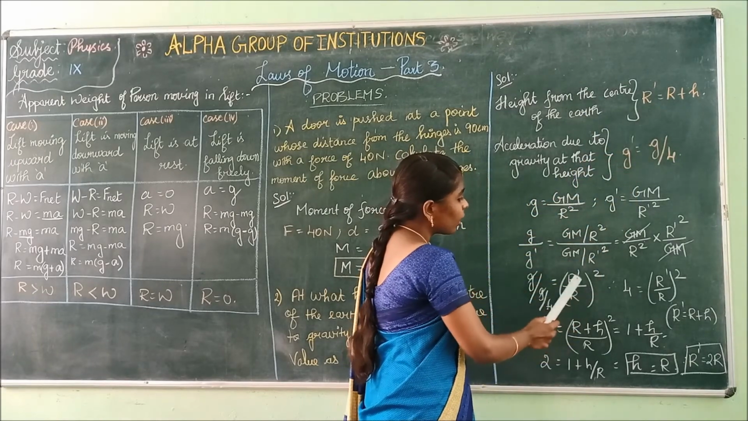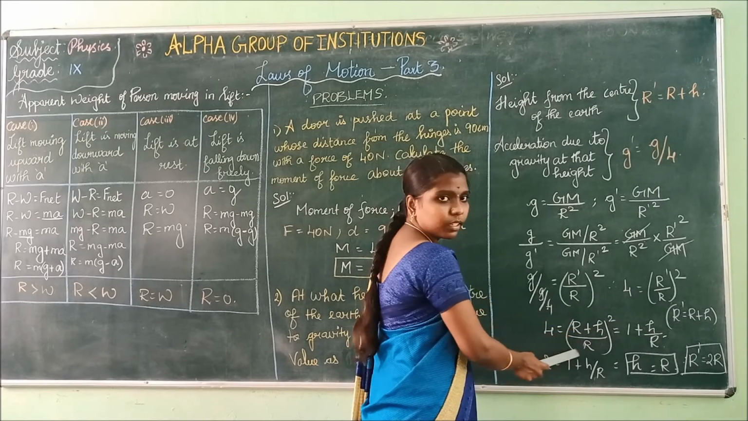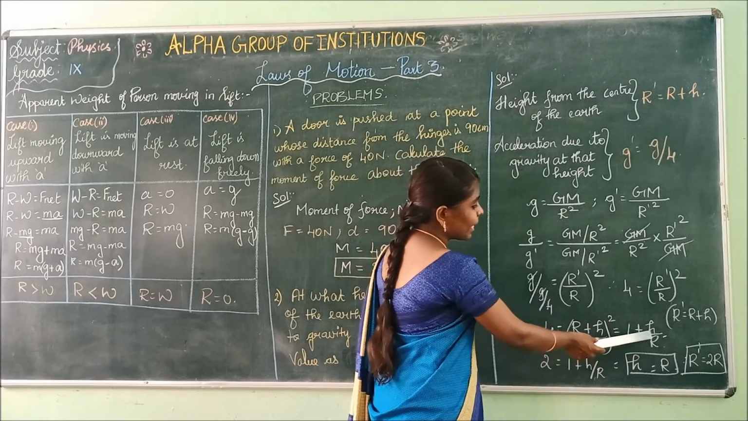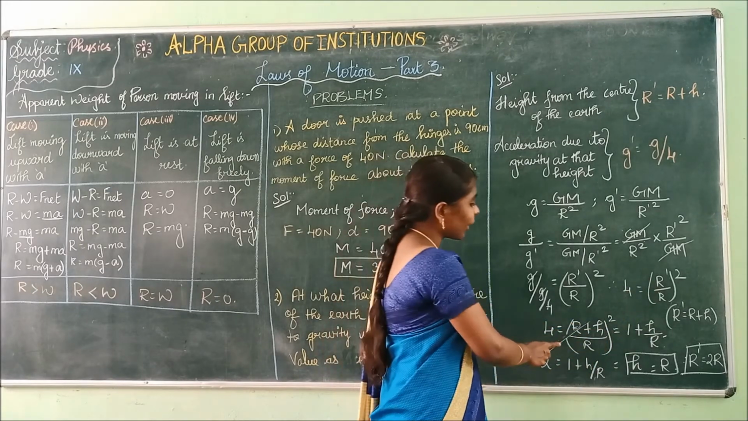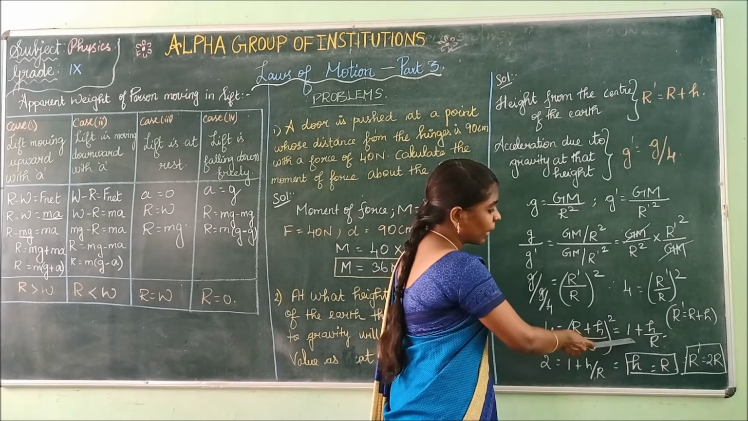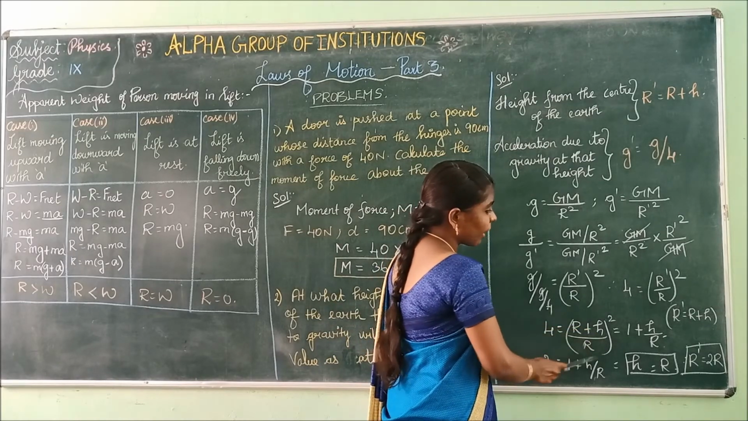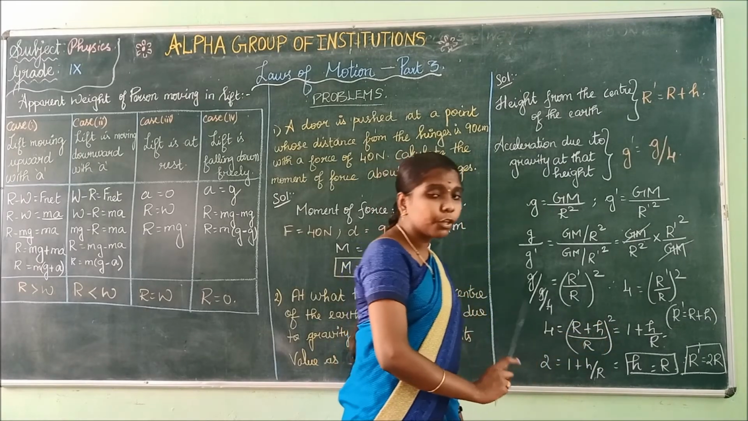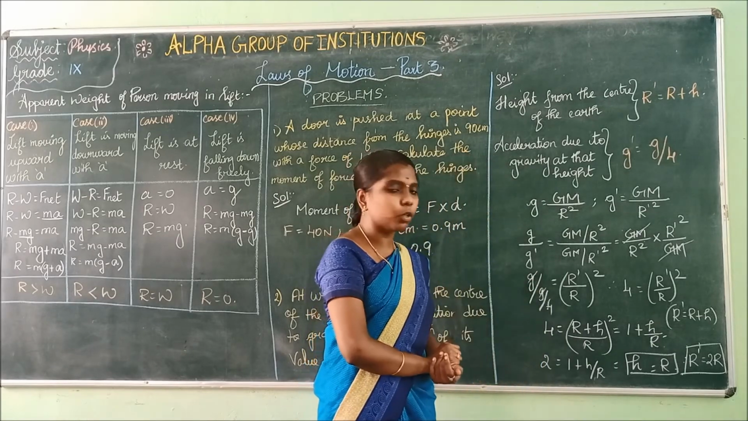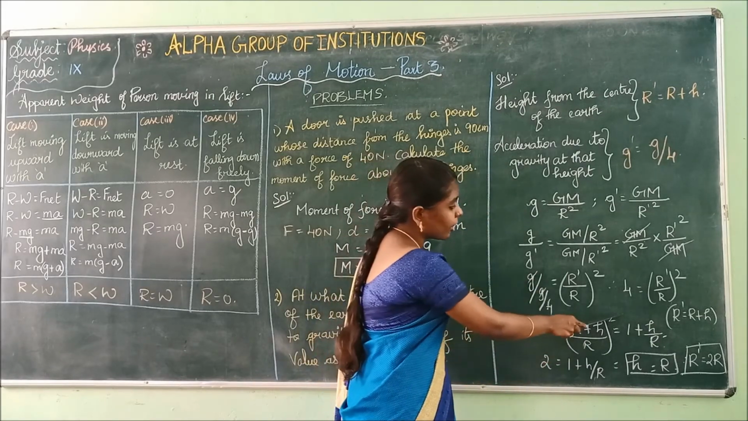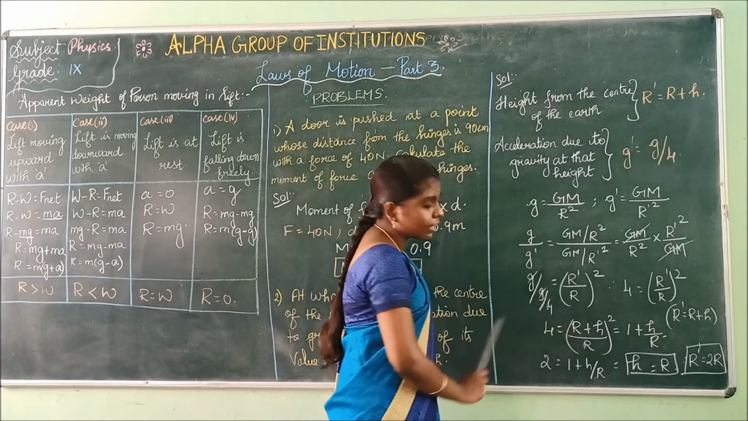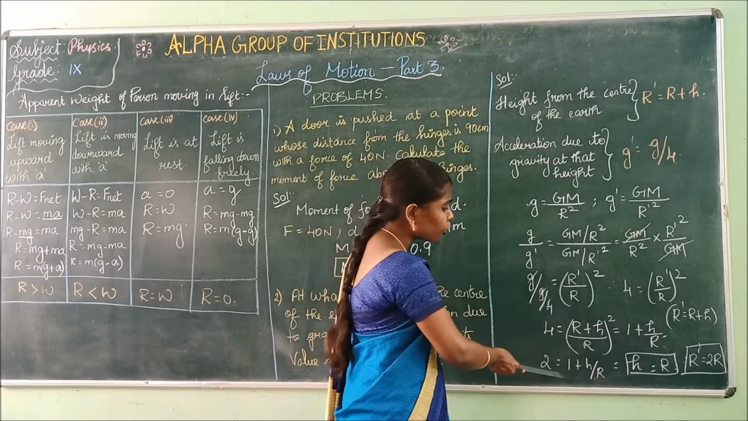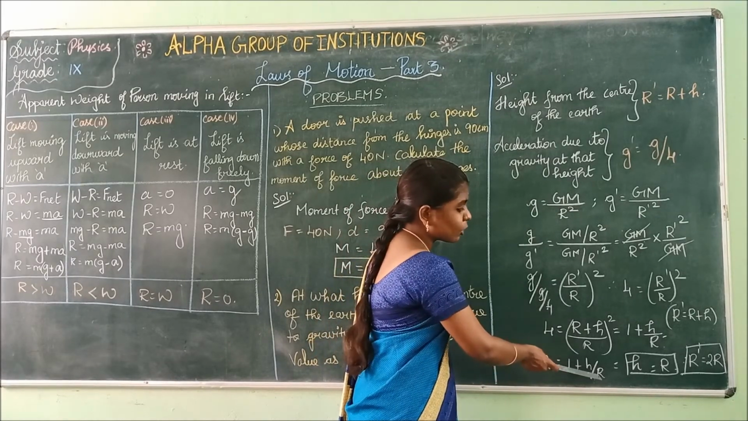Substitute here, r plus h the whole square divided by r square. Taking r as common, if you divide r and r it gets cancelled and it becomes 1 plus h by r, the whole square. Now squaring on both sides. You would have learned this in your mathematics, right? If you square on both sides, this square gets cancelled, and here the square root of 4 is 2. So 2 is equal to 1 plus h by r.